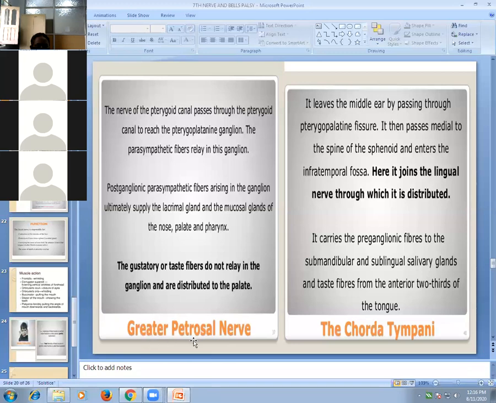The function of the greater petrosal nerve, as I told you, is to give postganglionic parasympathetic secretomotor fibers arising in the ganglion to the lacrimal gland and mucosal glands of nose, palate, and pharynx. Chorda tympani carries taste sensation from the anterior two-thirds of the tongue.